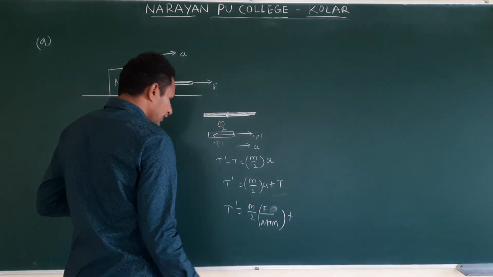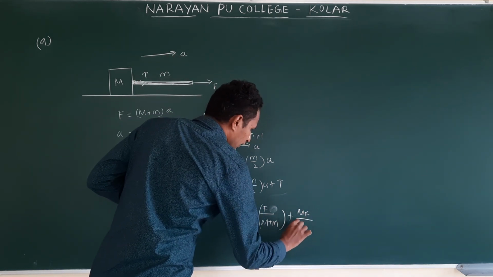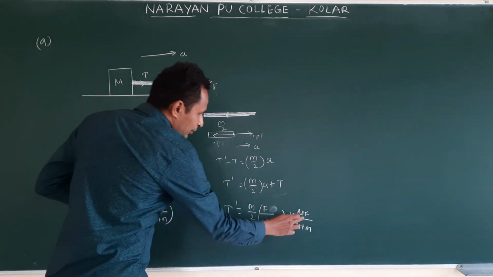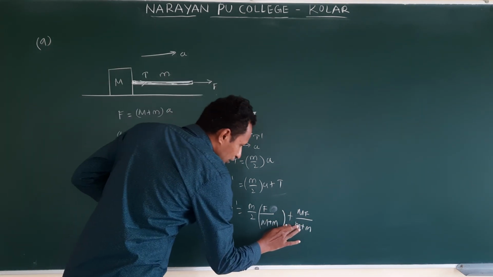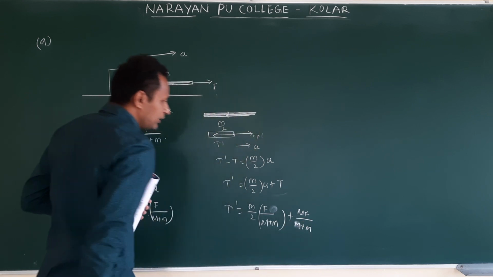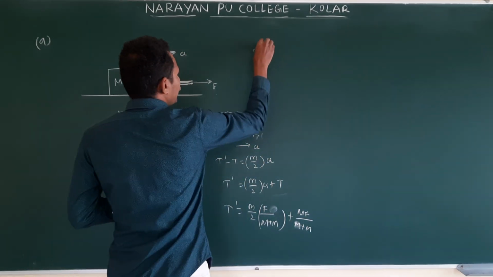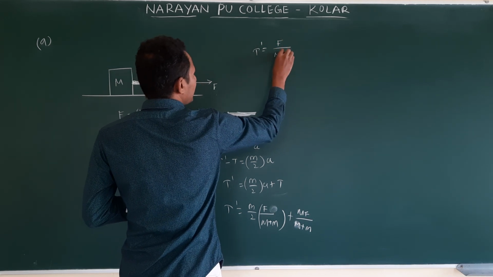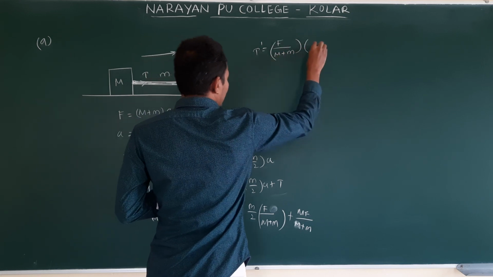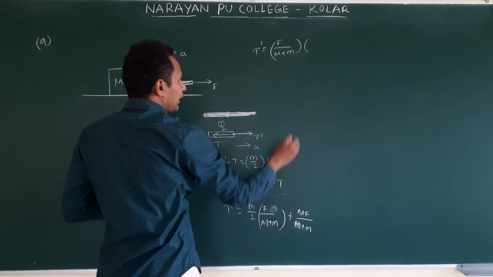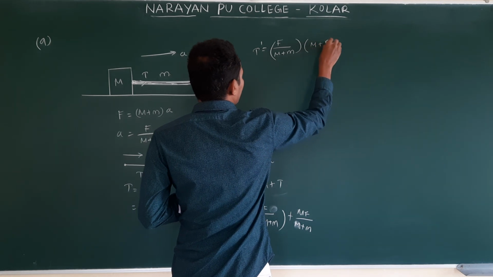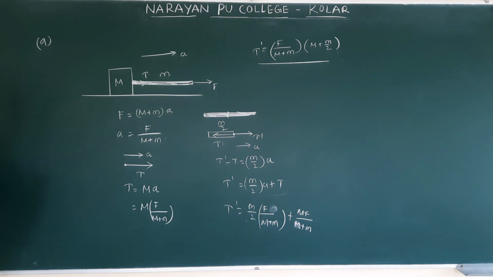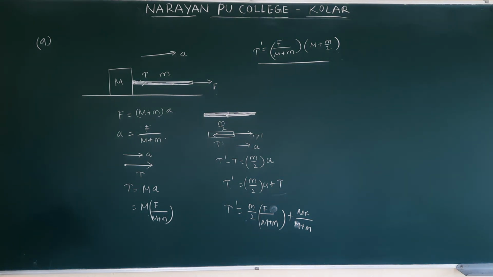Now here this will be m F by M plus m. Right? So what is common? F by M plus m is common, this is capital M, right? So in T dash, if you take F by M plus m common, then what do you get? Here m by 2, here capital M. So M plus m by 2. This is the tension at the midpoint. Clear? So remember this one.